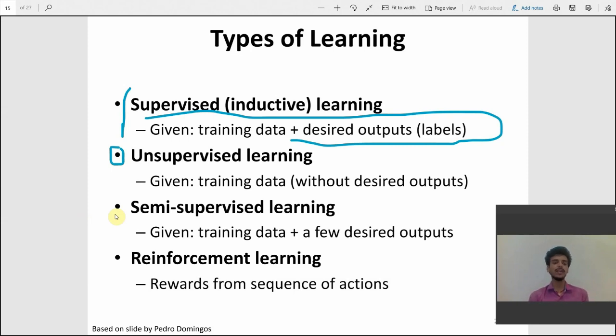And in reinforcement learning, we give rewards for a sequence of learning. Like you can see in a maze, if we are solving a maze, our bot is traversing through every part of the maze. If he takes every step and there is no dead end, we give him some reward. And if he reaches a dead end, we deduct some points, like we give him a negative reward. By this means he will know that he has to gain rewards in order to achieve his function.